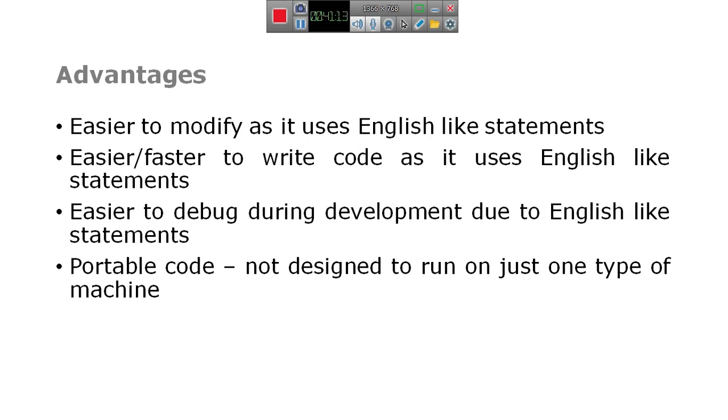Here are the high level language advantages. The high level language is very easy to understand. It is similar to the English language.